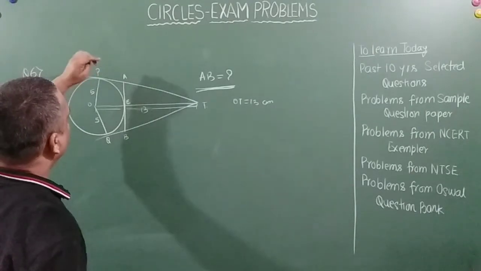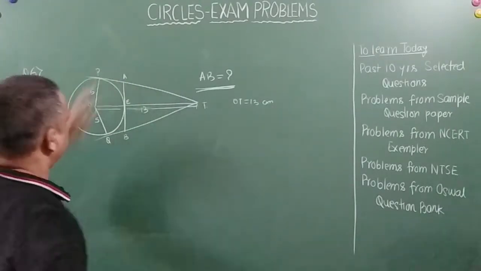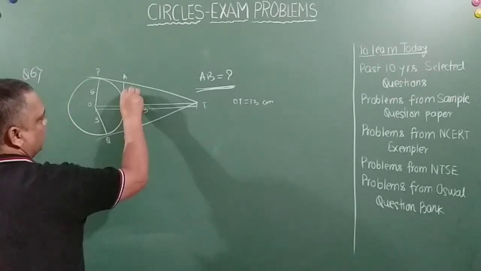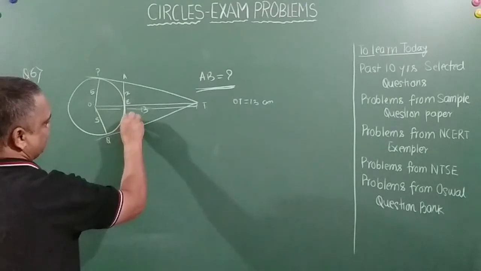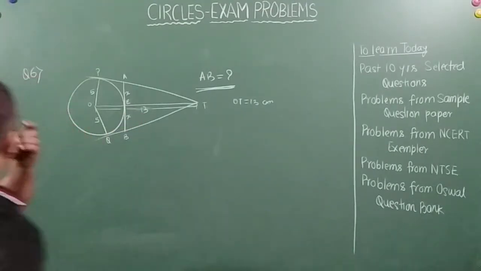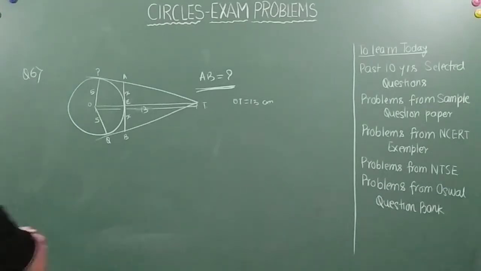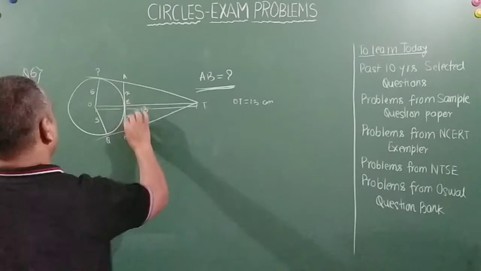Let's call this as x, no problem. This as x, and then this also will be x, because it will be equally inclined, so this angle will be equal to this angle, so this side will be equal to this side.